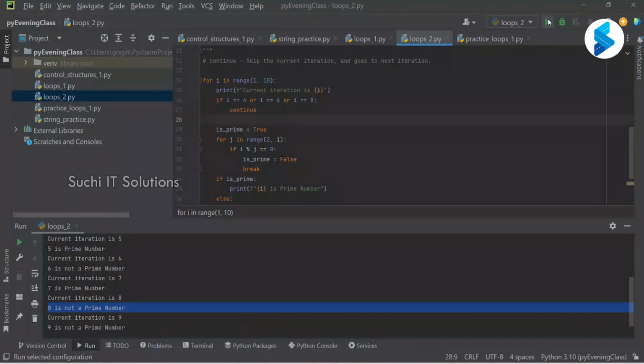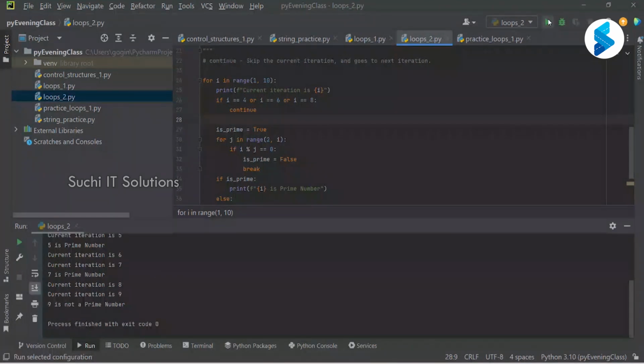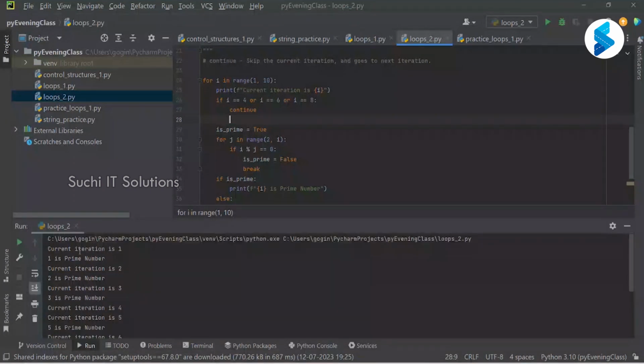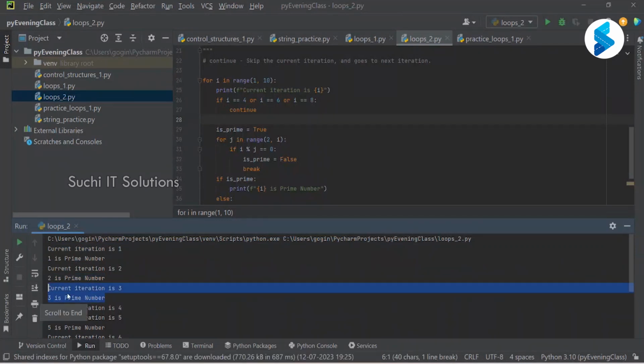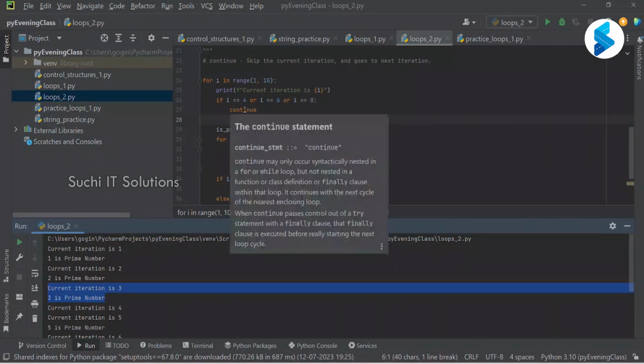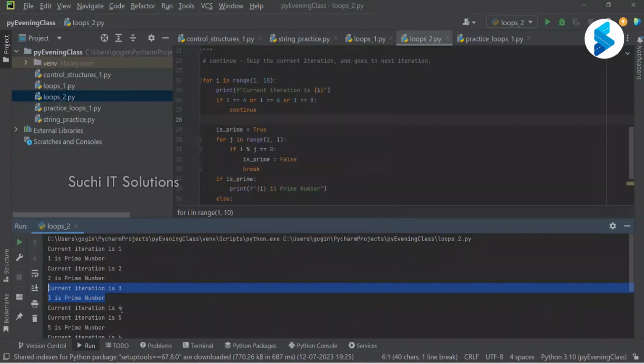If you see here, current iteration is 1, and 1 is neither a prime nor a composite, so you have to handle it separately. Current iteration is 2, and 2 is a prime number. Current iteration is 3, 3 is a prime number. But current iteration is 4, and does it say whether 4 is a prime or not? No. Why? Because we have used continue, so it is skipping this iteration and going directly to the next iteration. It skipped the remaining execution.